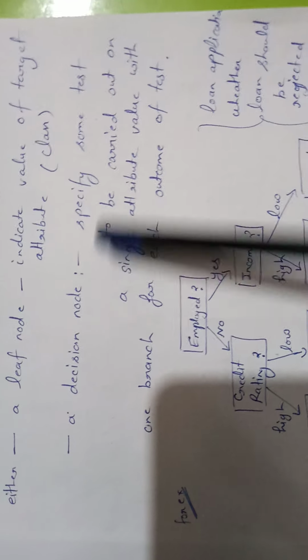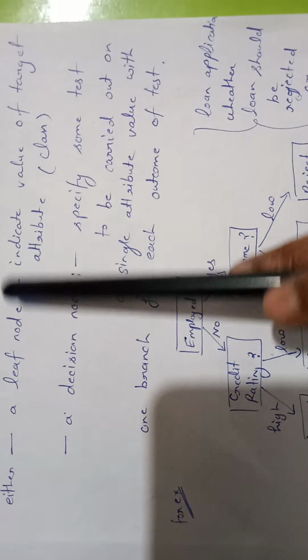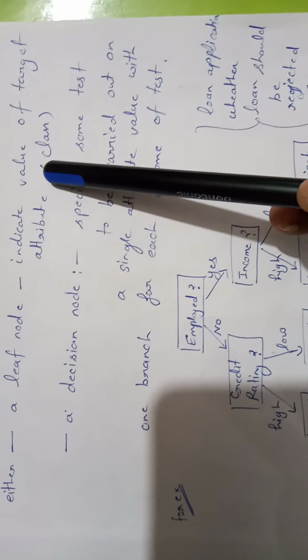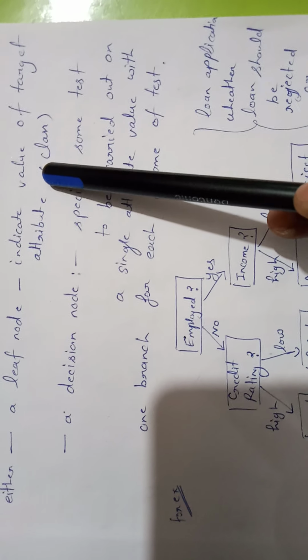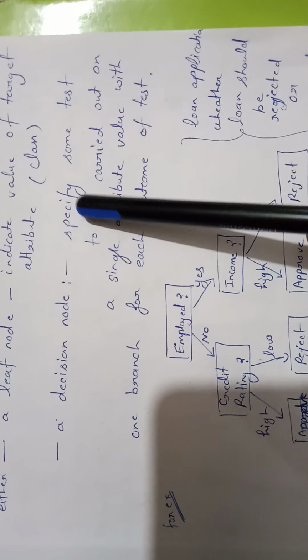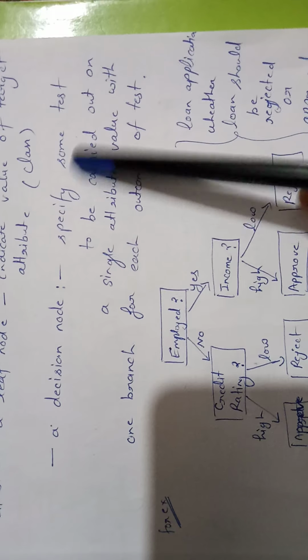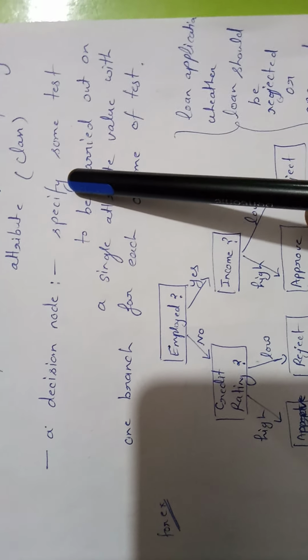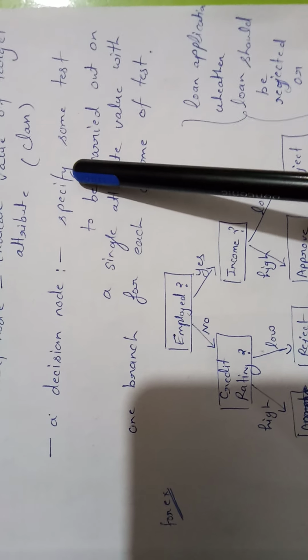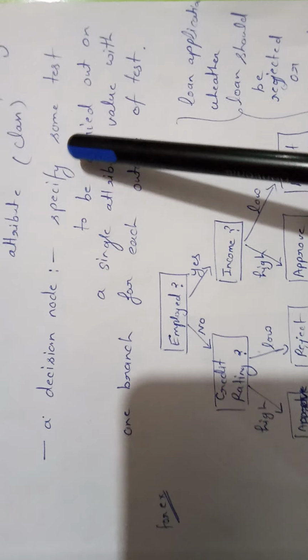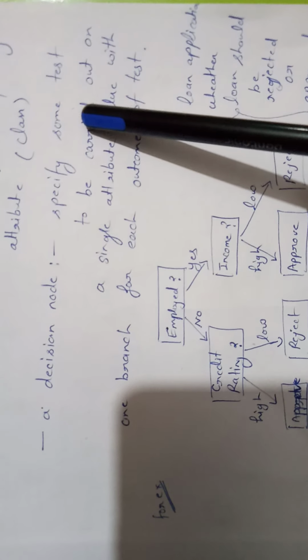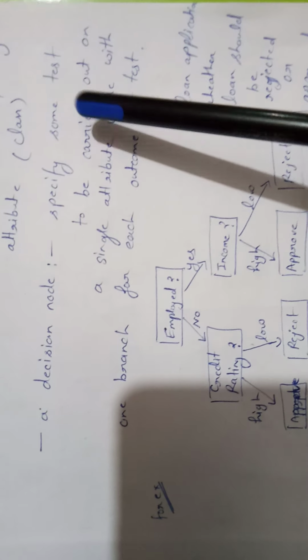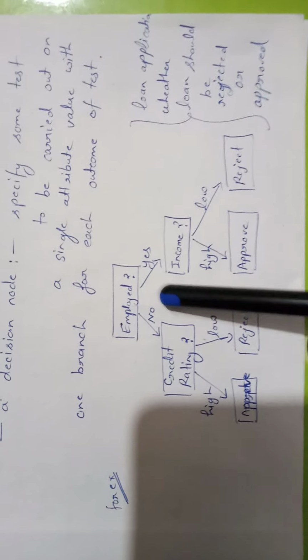A decision node is a test condition and a leaf node will indicate the final classification classes. When we split any node with the help of any condition, then multiple arcs are generated. These arcs correspond to the different options available with that decision. Right?